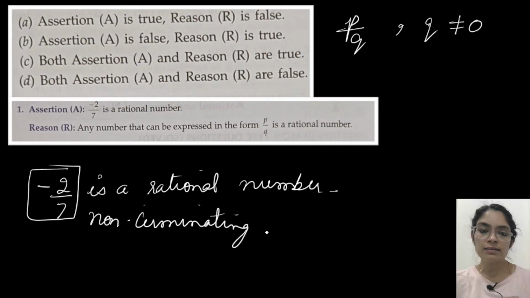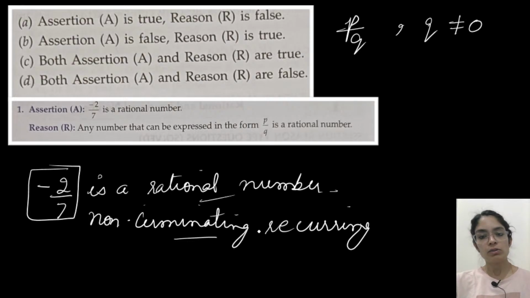Non-terminating recurring is a rational number only. So that means the first option is correct. Whenever you are checking for rational numbers, always check the decimal representation as well. So this is non-terminating recurring, that means minus 2 by 7 is a rational number, which means A is true.